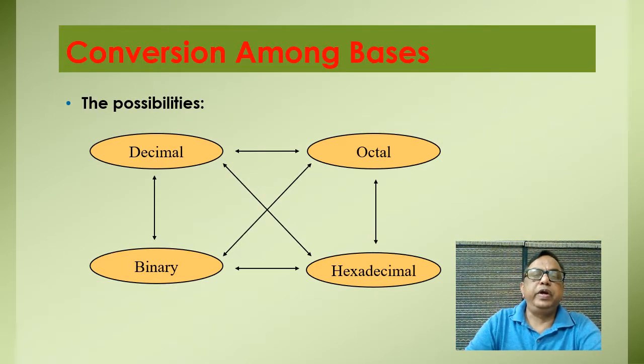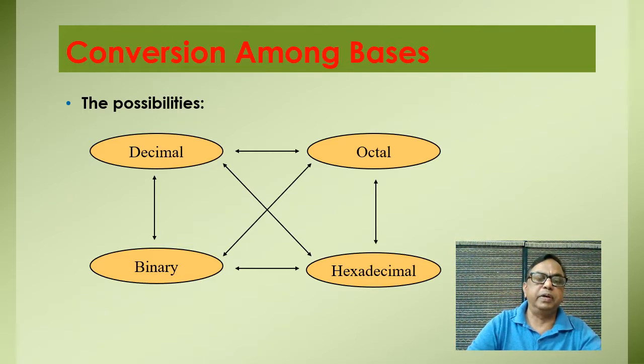Now we have to convert these number systems. There are possibilities: decimal number system can be converted into octal number system and vice versa.